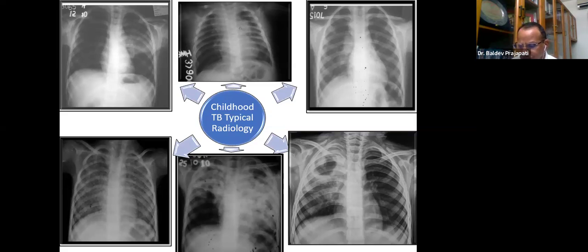Centrilobular pattern, centrilobular nodules, and tree in bud appearance, that is suggesting tuberculosis. Cavities surrounded by consolidation, suggesting tuberculosis. So these are the CT shadows. And very important is CT guided biopsy. That is very, very important, which all of us should know.